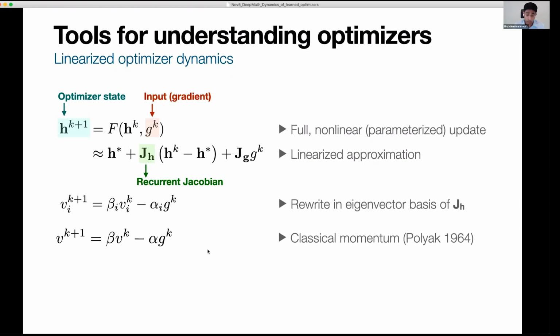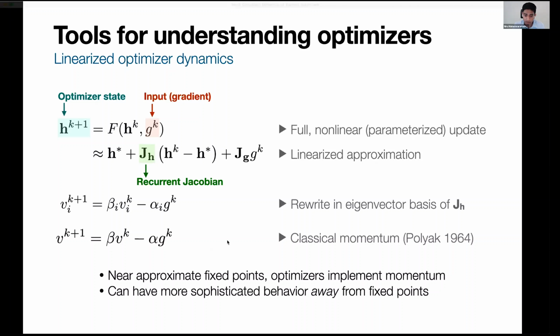So okay, so just stepping back out for a second. The idea here is that near approximate fixed points, optimizers implement momentum. And so you might wonder, well, if they're just implementing momentum, what else can they do? And it turns out that the way they implement more sophisticated behavior is by inducing dynamics that take you away from approximate fixed points. And so basically, we can stitch together these different local pictures. We have local pictures around approximate fixed points, and we can stitch those together to get a global picture of what an optimizer is doing. Okay.